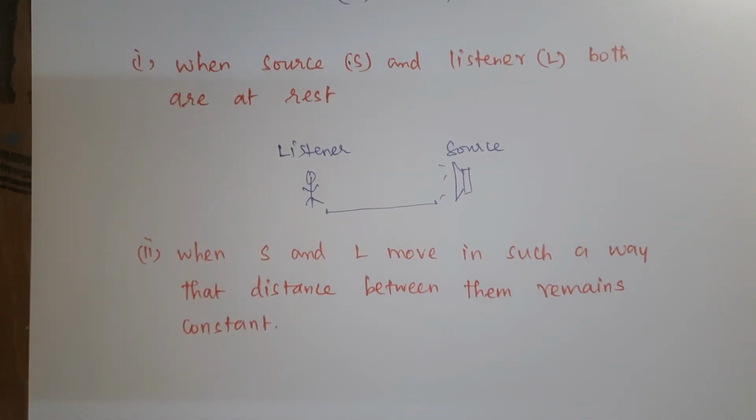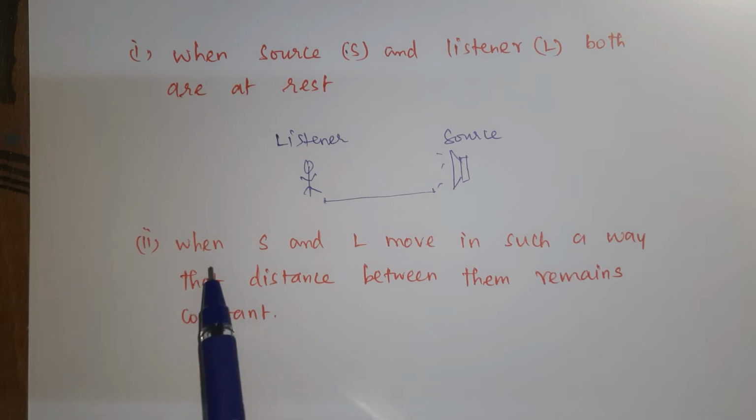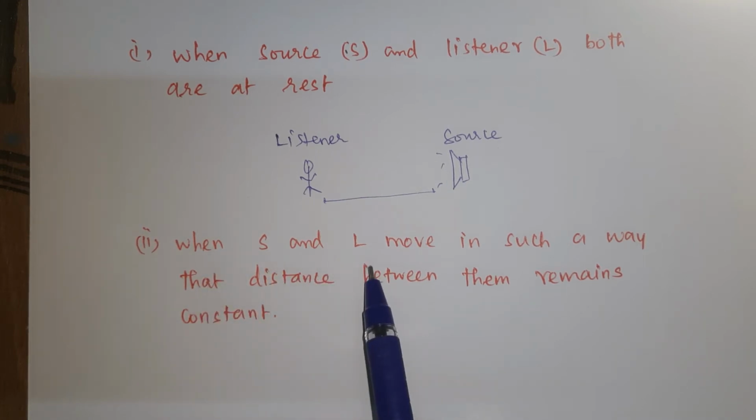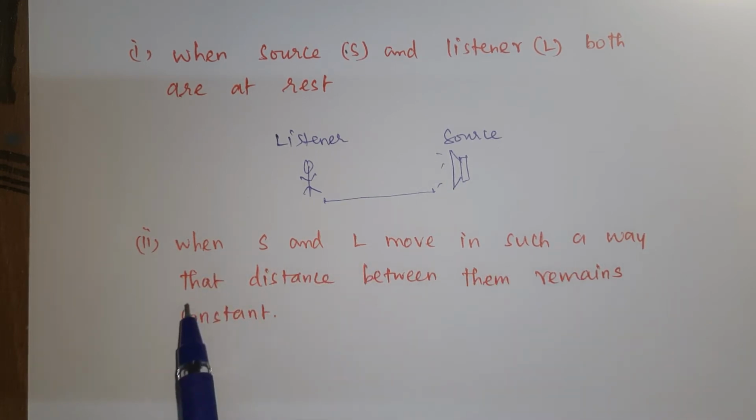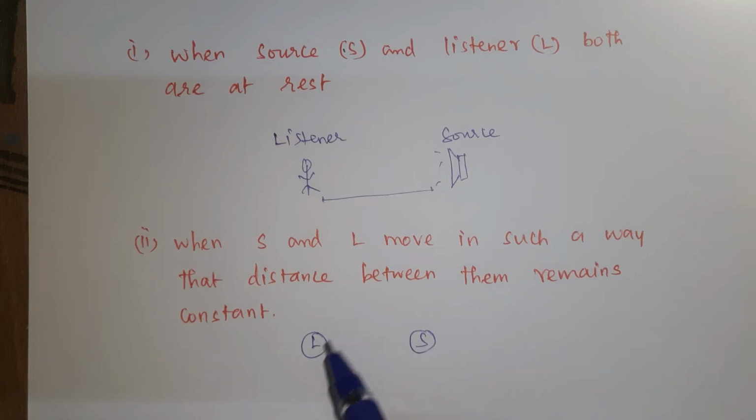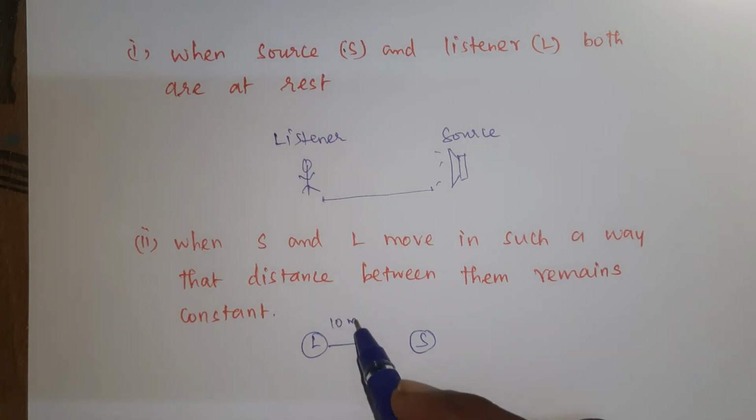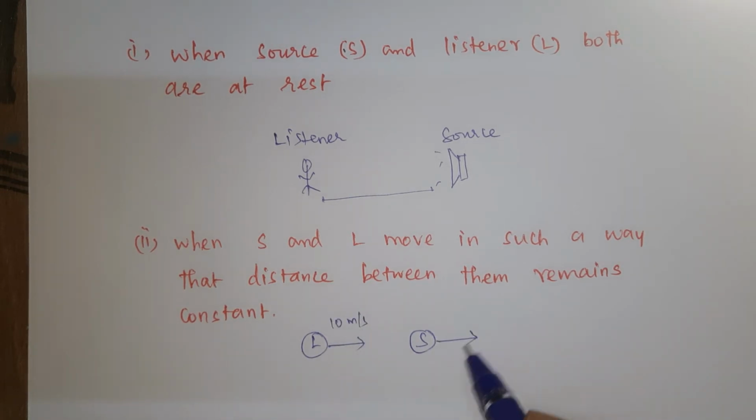Condition 2 for no Doppler effect is when the source and listener move in such a way that the distance between them remains constant. Here the listener and the source both move at the same speed. For example, if L is moving at 10 meters per second, then the source S is also moving at 10 meters per second.